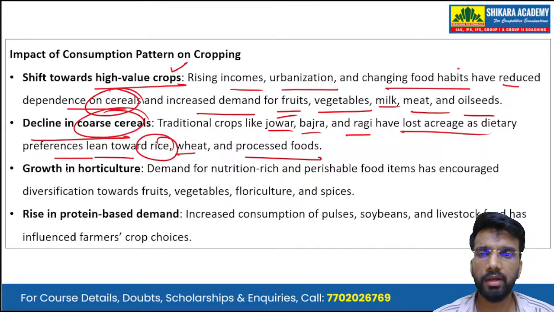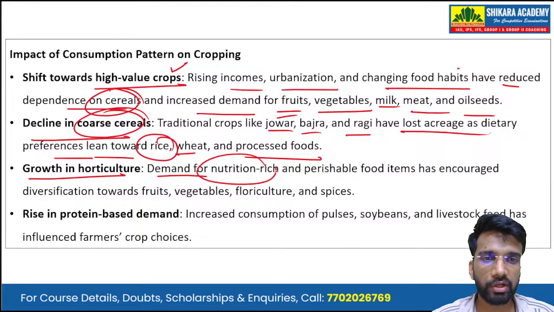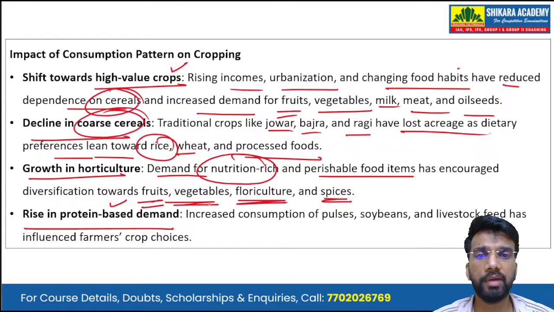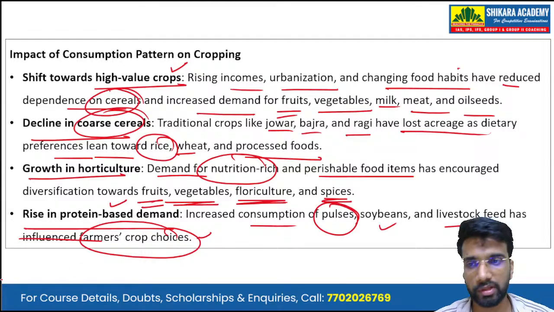Okay. Then there is growth in horticulture. There has been a demand for nutrition-rich and perishable food items, which encouraged diversification towards fruits, vegetables, floriculture, and spices. Then there is rise in protein-based demand. Increased consumption of pulses, soybeans, and livestock feed has influenced farmers' crop choices.